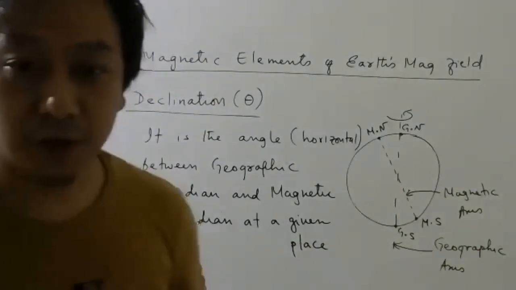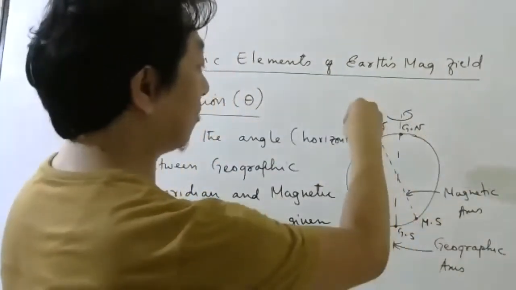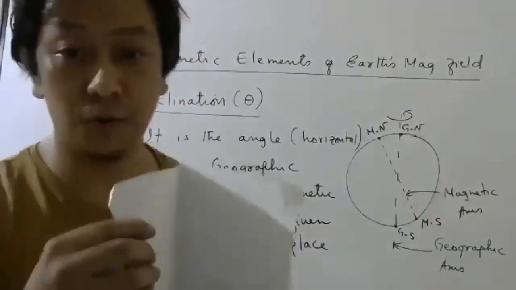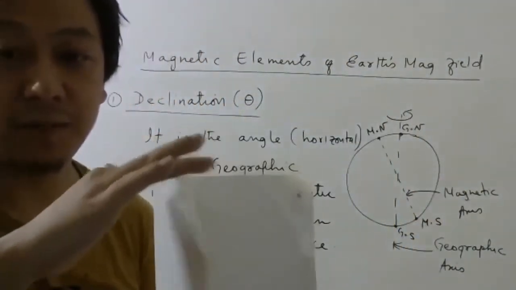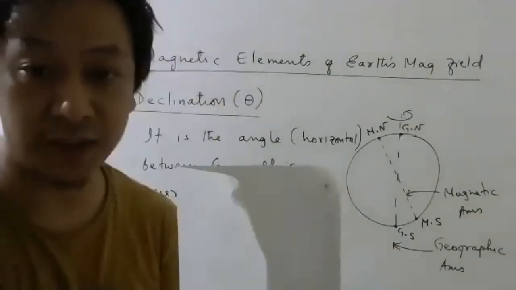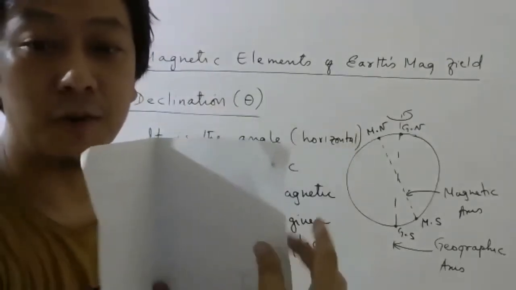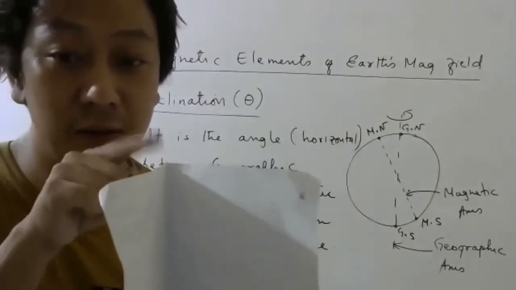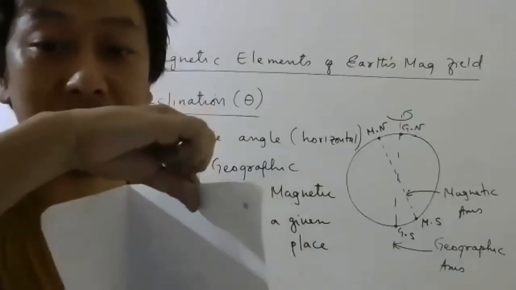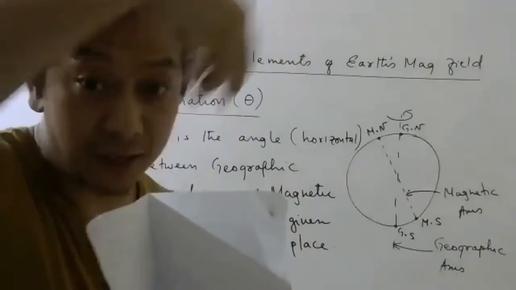Okay, so as I told you, if you are living somewhere here, because Earth is 3D, no? If you are living somewhere here, draw one plane which contains you and geographic axis. That is called geographic meridian. Then you draw one more plane that contains you and magnetic axis, which is at another location, right?